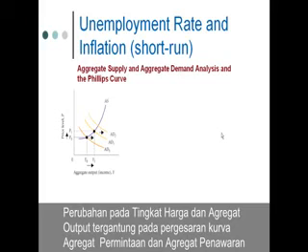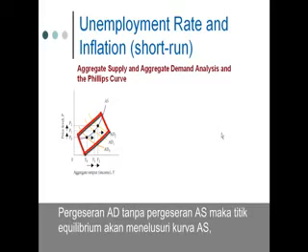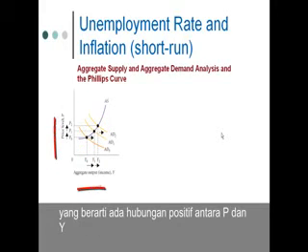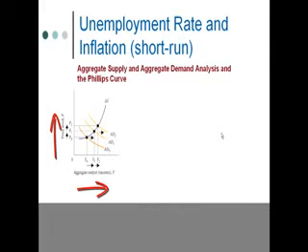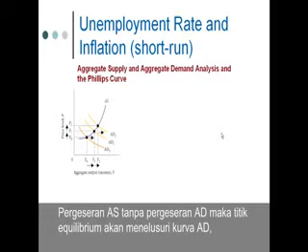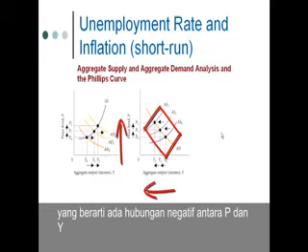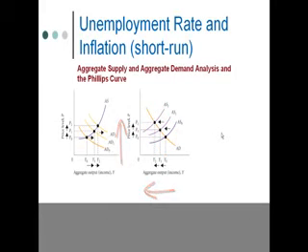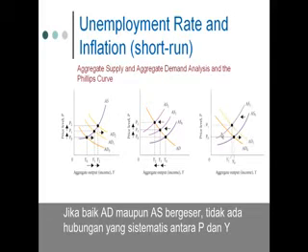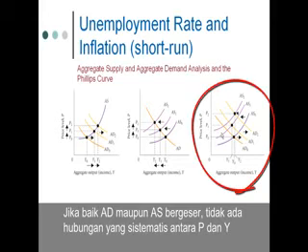Changes in the price level and aggregate output depend on shifts in both aggregate demand and aggregate supply. AD shifts with no AS shift trace out the AS curve, so there is a positive relationship between P and Y. AS shifts with no AD shift trace out the AD curve, that is, a negative relationship between P and Y. If both AD and AS are shifting, there is no systematic relationship between P and Y.